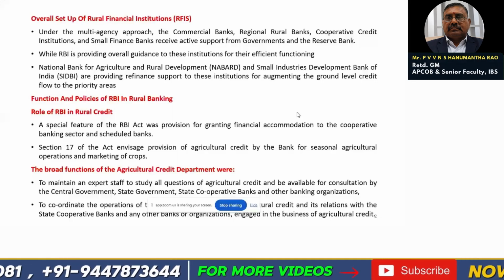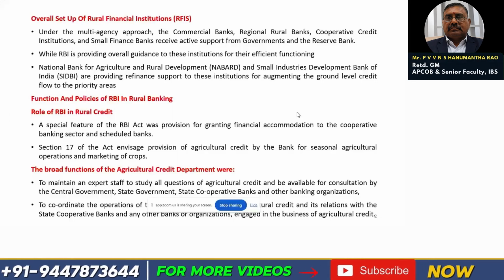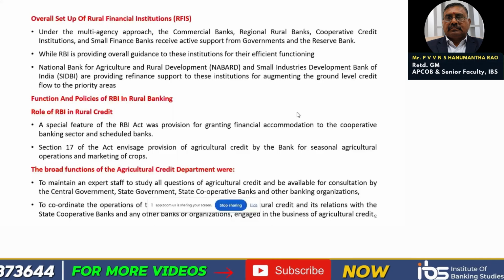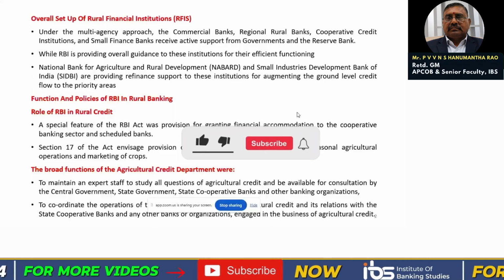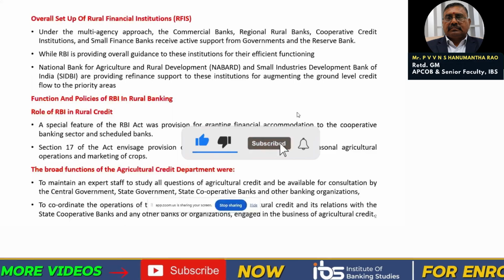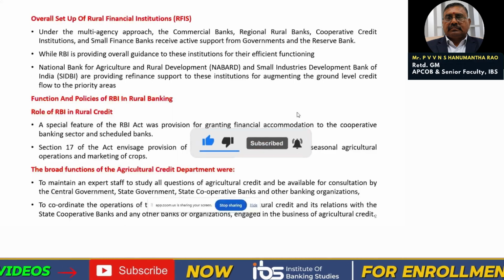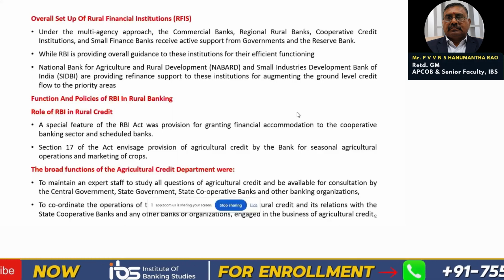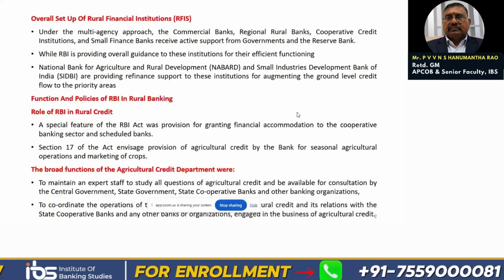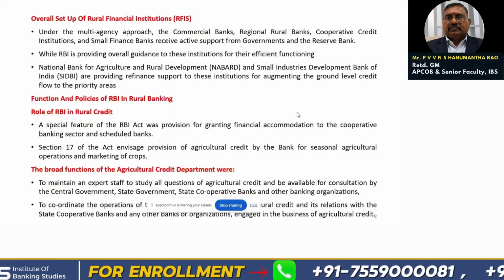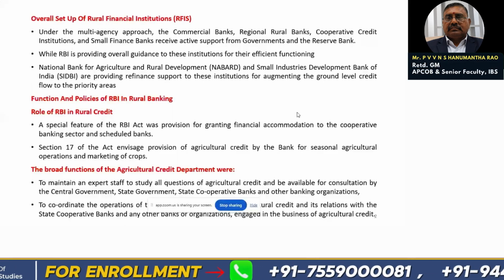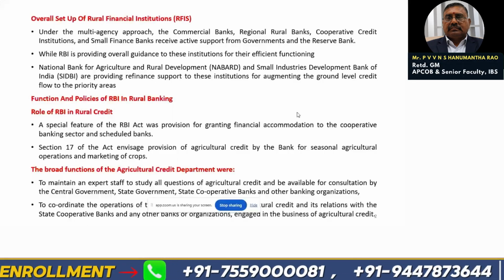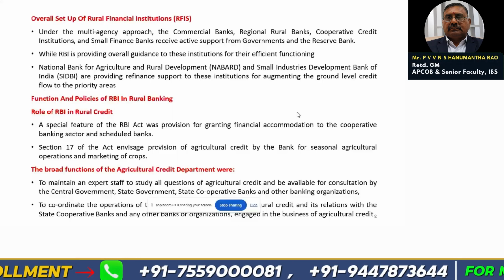The broad functions. Why? Because these SAO loans will be given for crop loans, production credit. It is otherwise called production credit. SAO means seasonal agricultural operations, which means there will be two seasons for agriculture: one is Kharif, another is Rabi. So for these two seasons, banks will provide the agricultural loans. Reserve Bank of India has issued several circulars on this SAO. So this is one of the most important programs of the Reserve Bank of India.